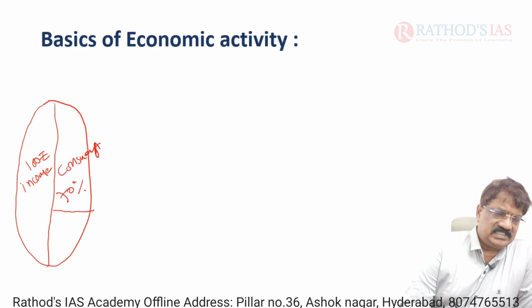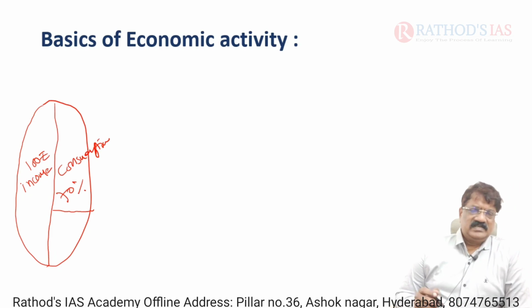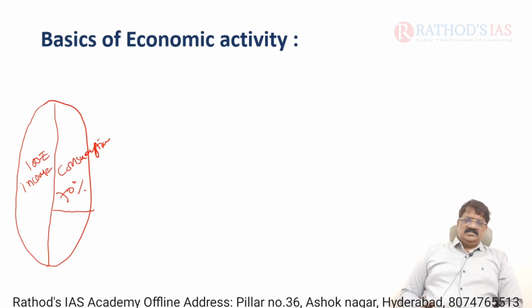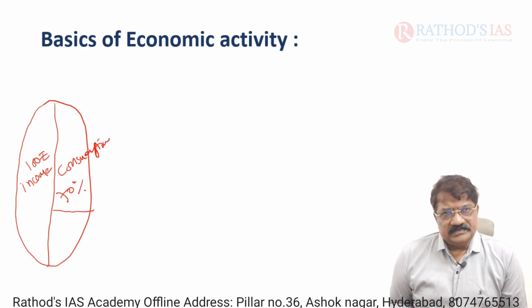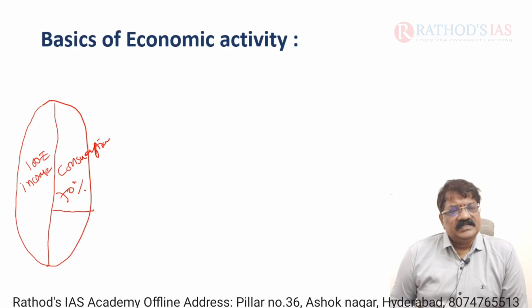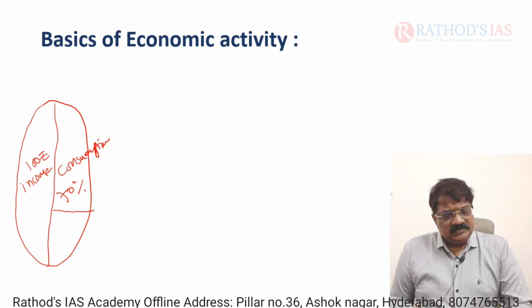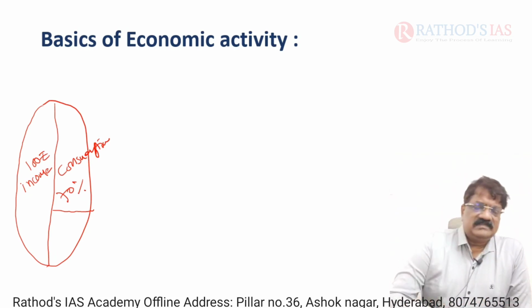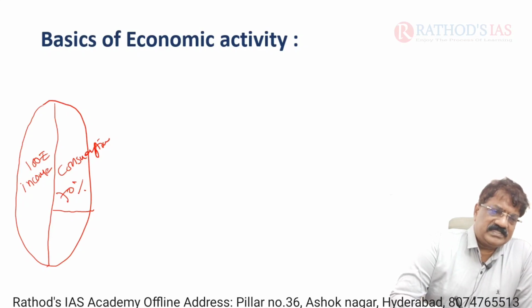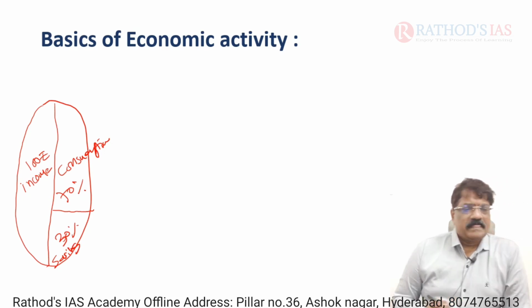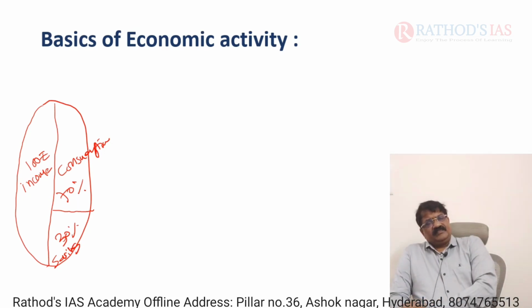In the first class itself, I dealt with it. Goods are of two types: consumer goods and capital goods, isn't it? So here, out of 100 rupees, the majority of the income is spent over consumption, and the residual amount, 30%, is spent over savings, isn't it? Savings. This is the Indian scenario.